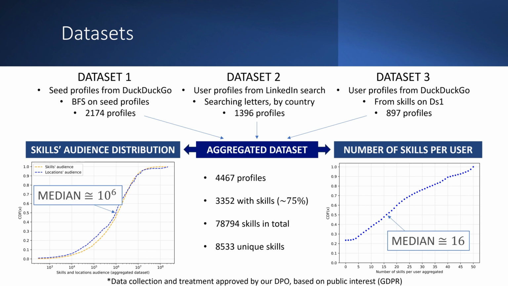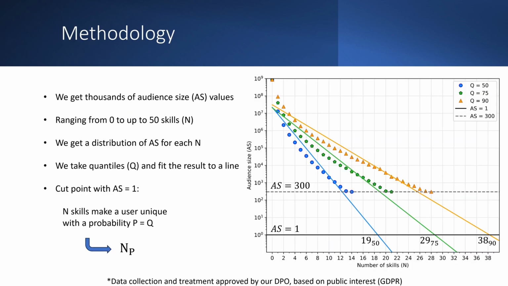The median audience size is quite similar for the location and the skills, with around 1 million users, and the users report in median 16 skills. Around 25% of the users didn't report any skill. And for our methodology, only the users that report the skills are useful. So from now on, we will focus on the users that reported the skill.